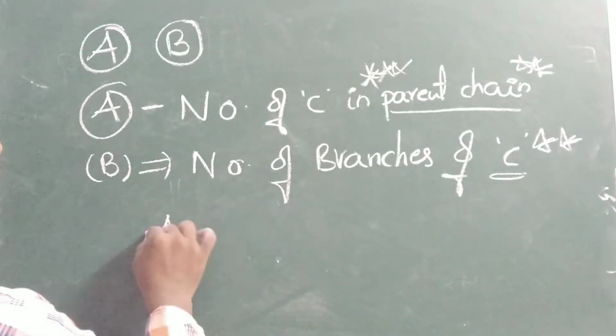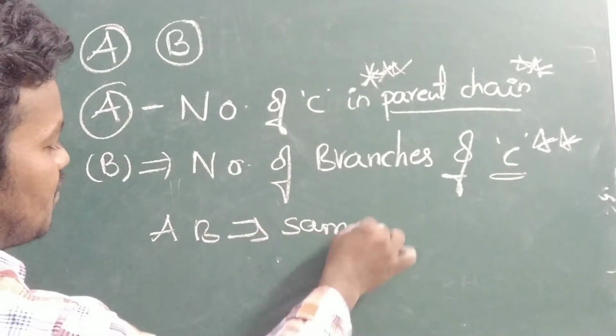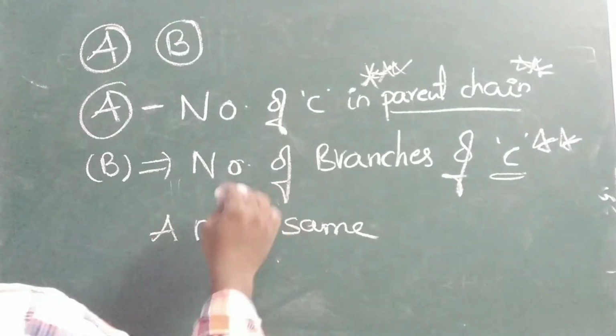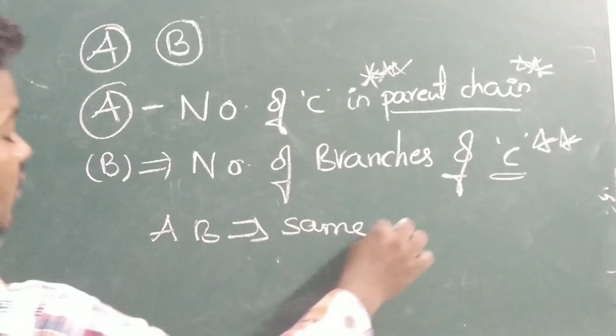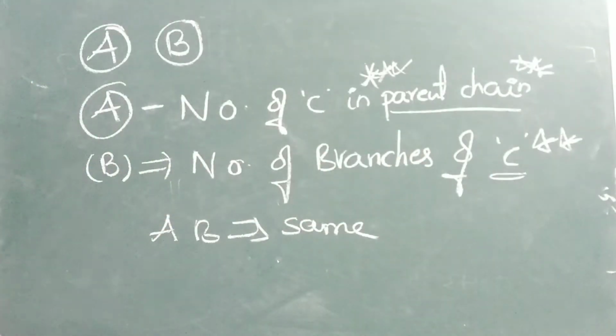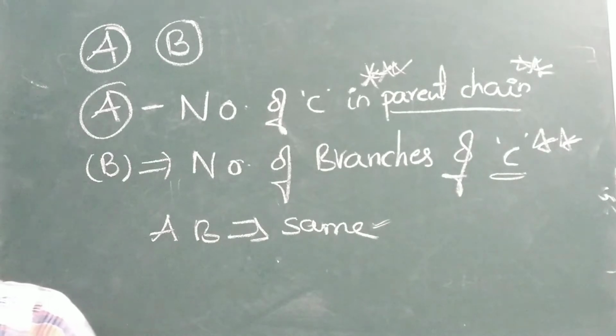For example, if A, B are the same number for these two different compounds, whenever you see the same, that is called as a positional isomerism.